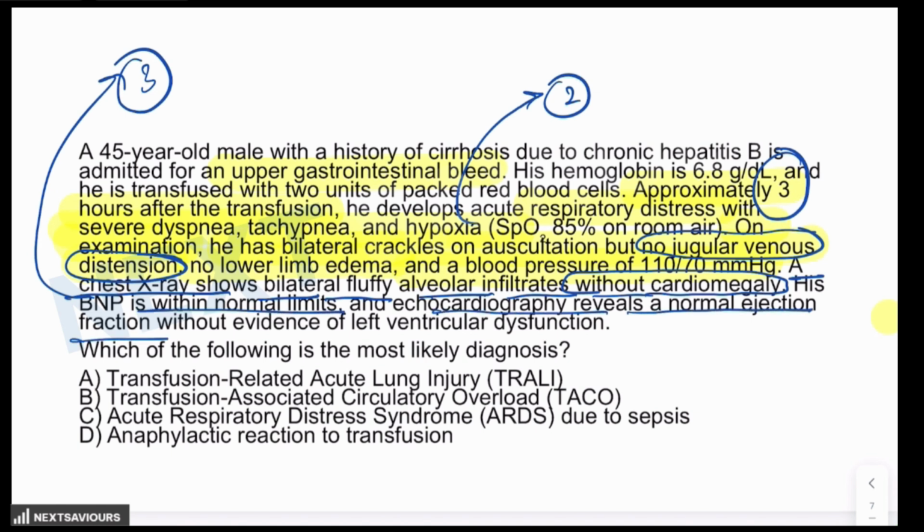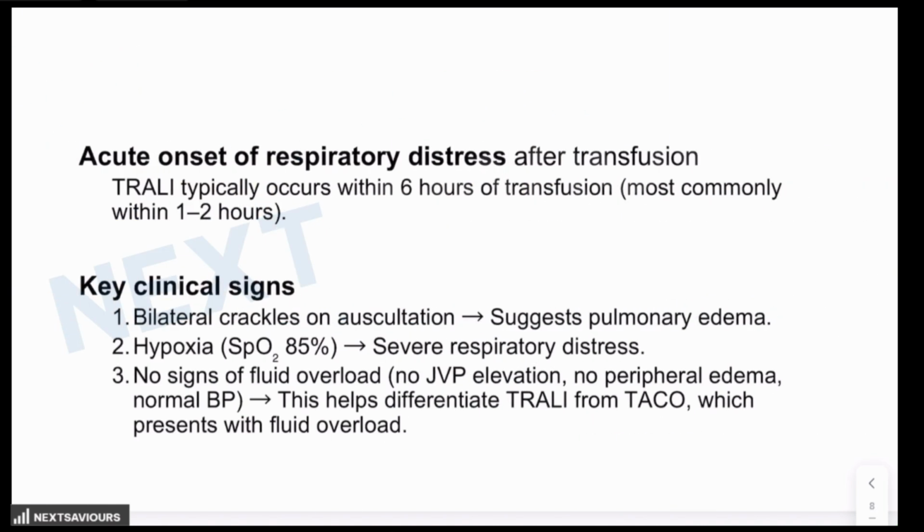Echocardiography reveals a normal ejection fraction without evidence of left ventricular dysfunction. What is the most likely diagnosis? So if you go with a step-by-step approach to the question, then you will find that TRALI is particularly the answer for this question. Why?